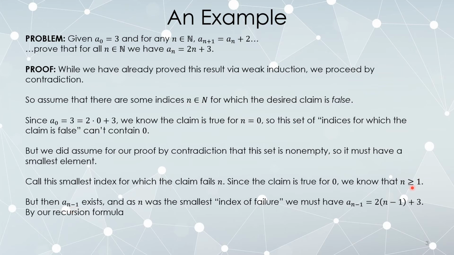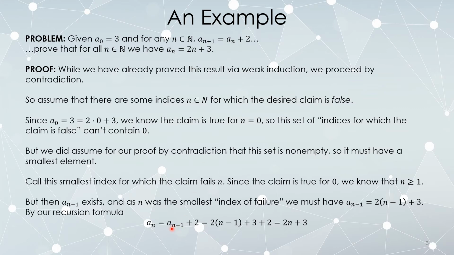That little line of argument is just to justify using the index n minus 1. We need to know that n is at least as large as 1 so that we can subtract 1 from it and still be a natural number. So a sub n was the first index on which we fail, which means a sub n minus 1 is not an index on which we fail. So a sub n minus 1 must satisfy the desired formula, that a sub index is 2 times index plus 3. Since n was the first time we fail, the previous index must actually work. But the recursion formula tells us that a sub n is a sub n minus 1 plus 2. That's the recursion formula, just with our indices shifted.